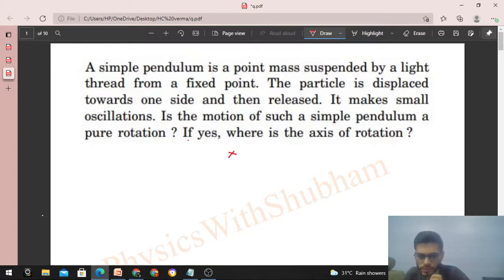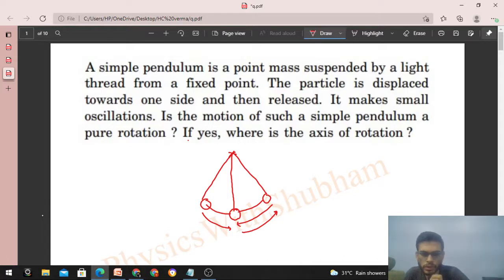Fine. So we have a simple pendulum connected by a light thread. Now we take it to one side and release it from here. What will happen? It will again come back to its mean position, then go to the other side, then come back to its mean position, and then go to the first side again. Something like this is oscillatory motion, right? So is this a pure rotation?